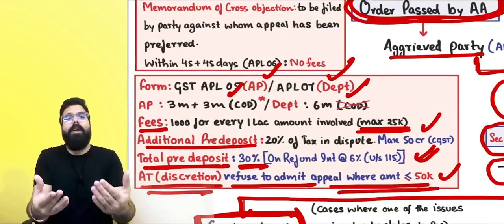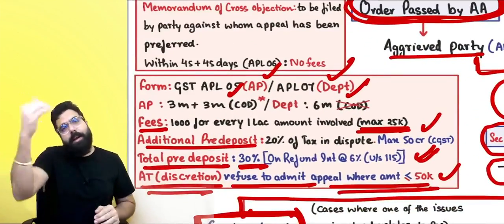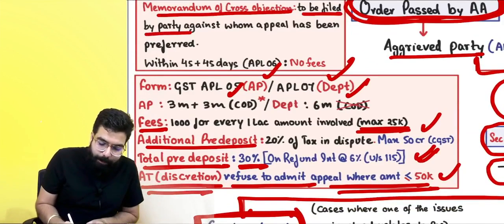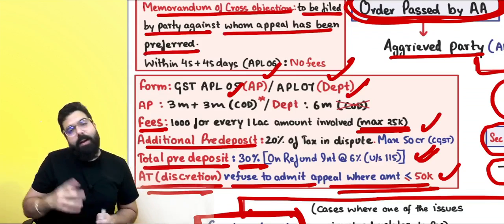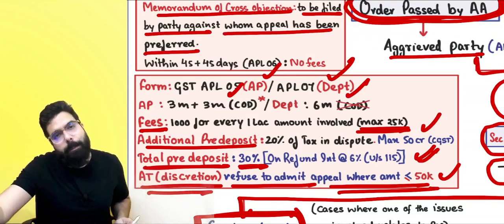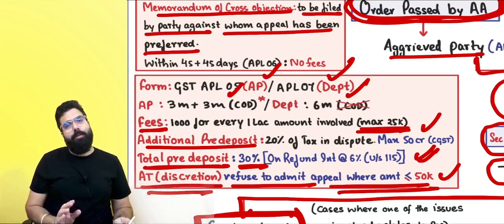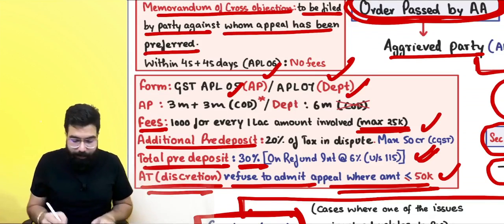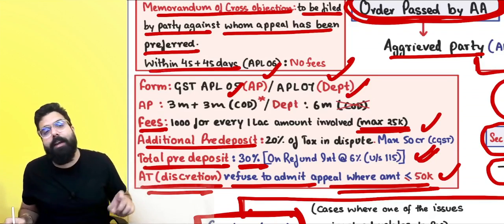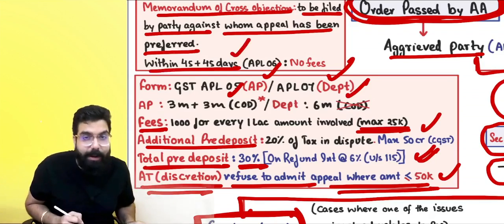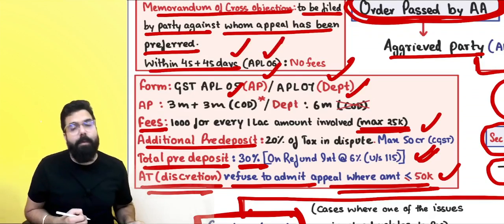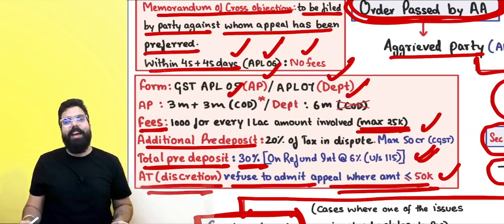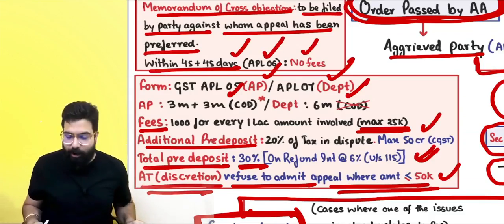Now, if I go for an appeal, the department can file a memorandum of cross objection, and it is to be filed by the party against whom the appeal has been preferred. So, if I am going for an appeal, the department will file a memorandum of cross objection. If the department goes for an appeal, I can file a memorandum of cross objection, and it is to be filed within 45 days plus 45 days. Extension can be granted. Memorandum of cross objection is filed in APL 06, and there are no fees for filing a memorandum of cross objection.